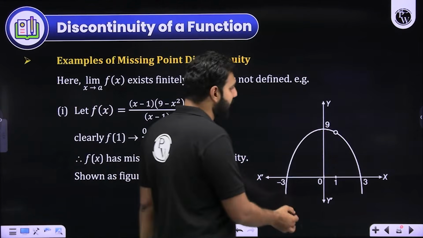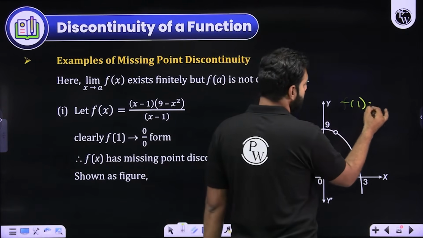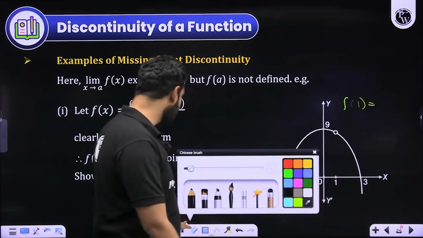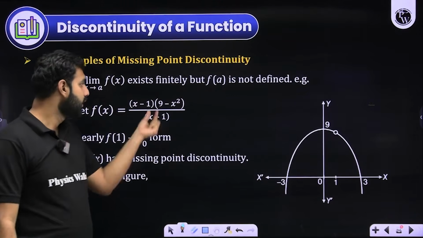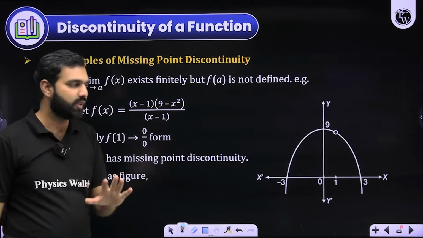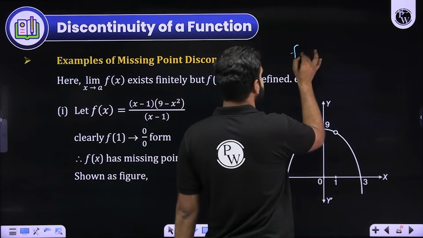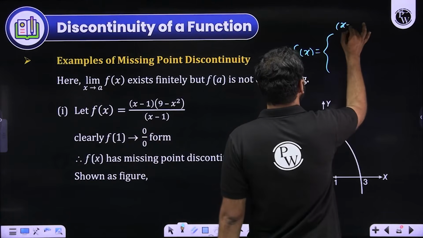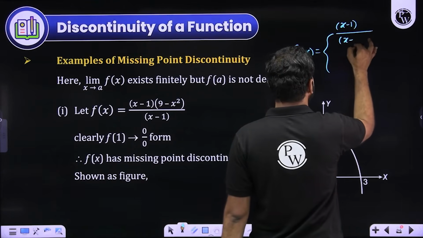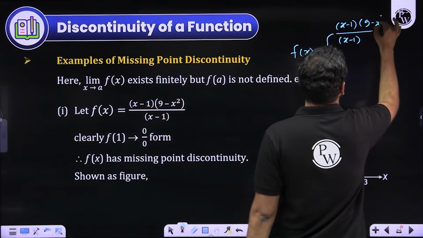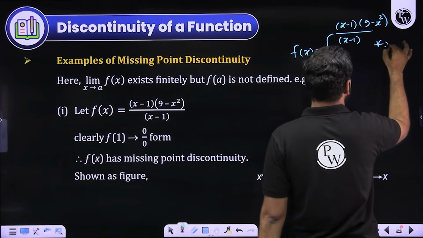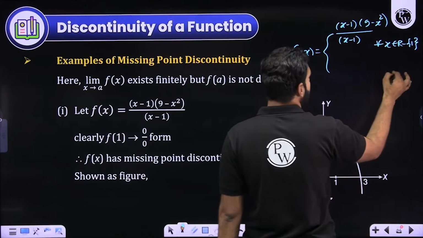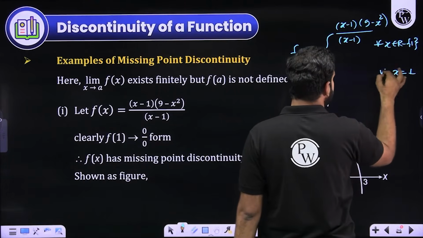And to remove that, I'll say that f of 1 should be the value of the function. F of 1 should be taken as, let's say this x minus 1 is not there. So 9 minus 1 square, which is 9 minus 1, 8. So if I redefine this function such that it is x minus 1 upon x minus 1 times whole of 9 minus x square for all the values of x excluding 1. But when x is 1, it should be 9.